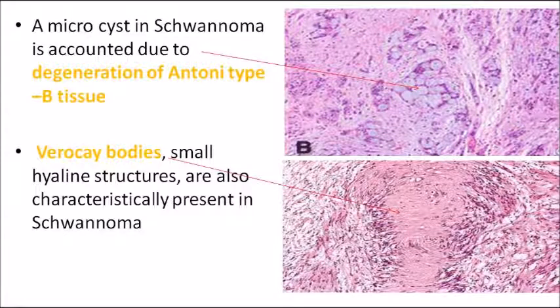What are Verocay bodies? As I told you, there can be some hyaline structures present within the lesion, which are known as Verocay bodies. The second picture is showing a Verocay body, hyalinization within the lesion. And the first one is showing the degeneration of Antoni type B tissue resulting in microcysts. I told you type B cells have a disordered arrangement. So when there is degeneration of such cells, it results in microcyst formation, small cysts within the lesion. So there is microcyst formation within the schwannoma, and Verocay bodies are hyaline structures present within the schwannoma.